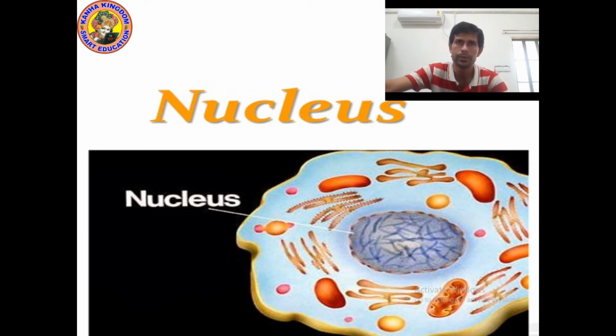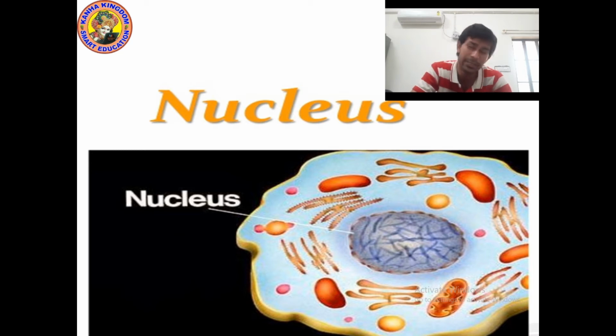I said that the nucleus is a very important organelle of the cell. Why? Because it regulates all the activities of the cell, meaning it controls all the activities happening inside the cell. Because inside the cell, cytoplasm is filled.